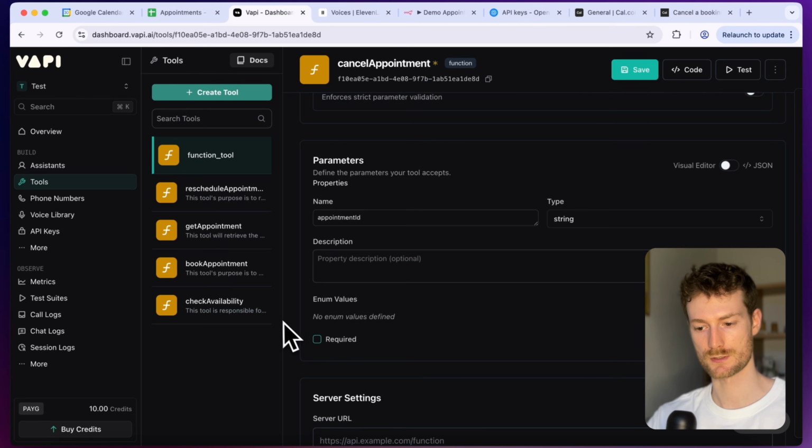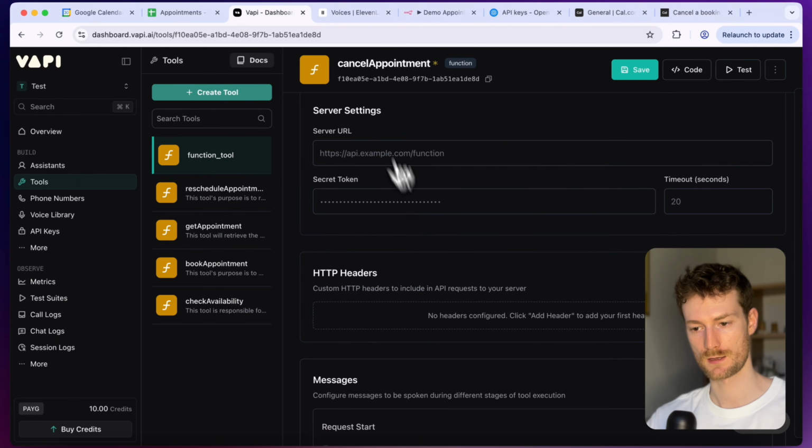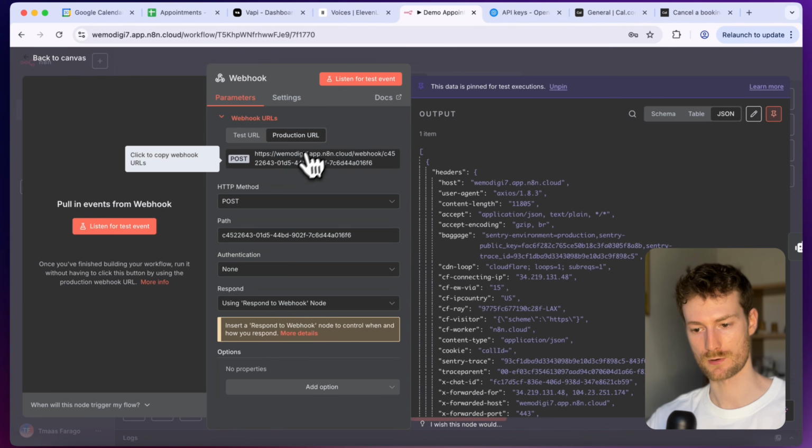And to the description, I'm going to say this is the ID that is related to the appointment. You need to send this with the tool in order to cancel an appointment. And let's select required and apply. And again, let's provide the server URL.